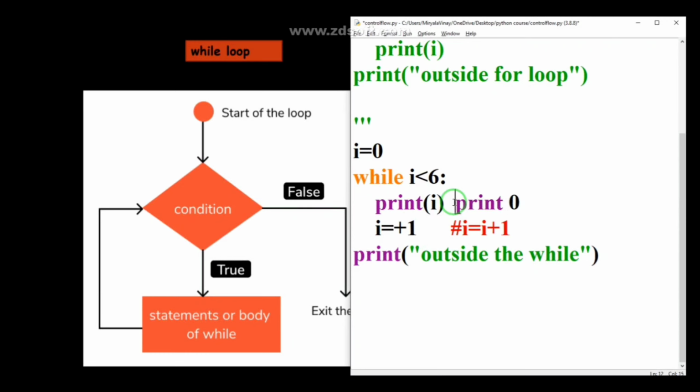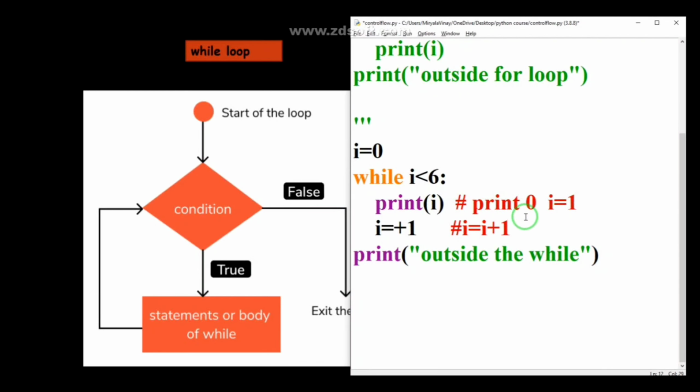It will print 0 because the i value was initially 0. After that it will increase the i value, i equal to i plus 1, so i equal to 1, because 0 plus 1 is 1. After executing this statement, the cursor will check the condition once again. What is the value of i? 1. 1 less than 6, it is also true.